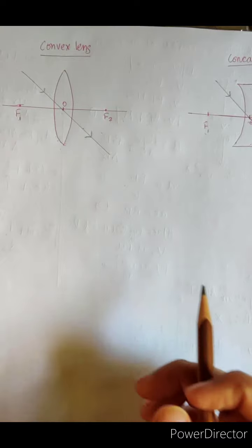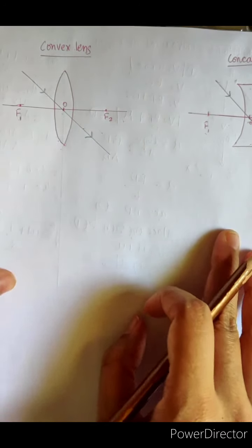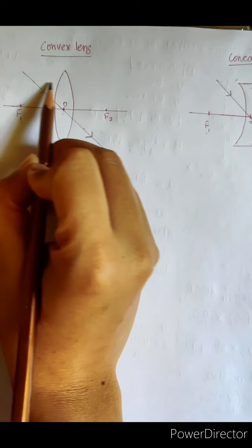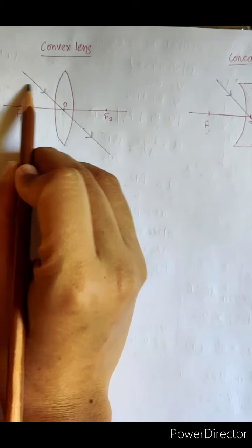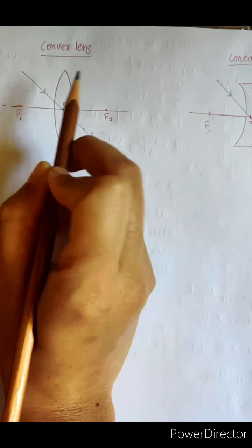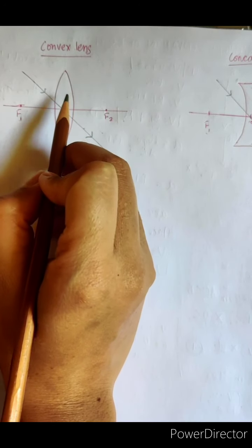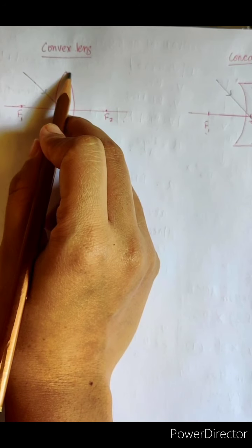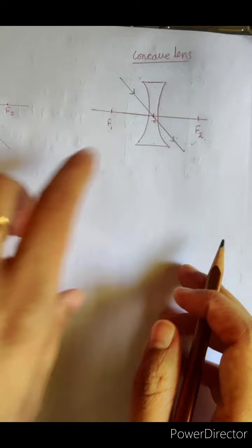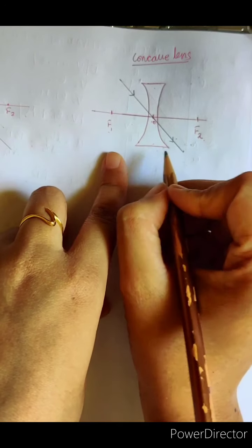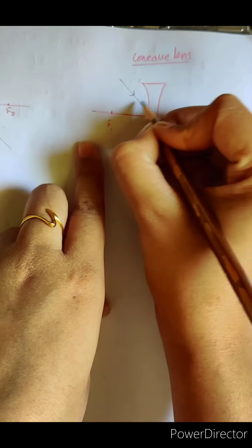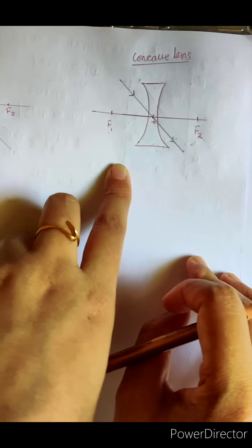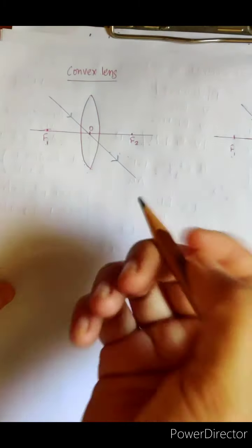Now moving on to the next rule of image formation in the case of lenses, which states that a ray of light which is parallel to the principal axis, after refraction, passes through the principal focus on the other side of the lens in the case of a convex lens, while in the case of a concave lens, it appears to diverge from the principal focus on the same side of the lens. So let's see with the help of a ray diagram.